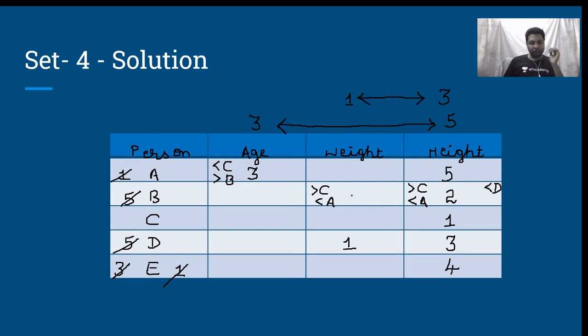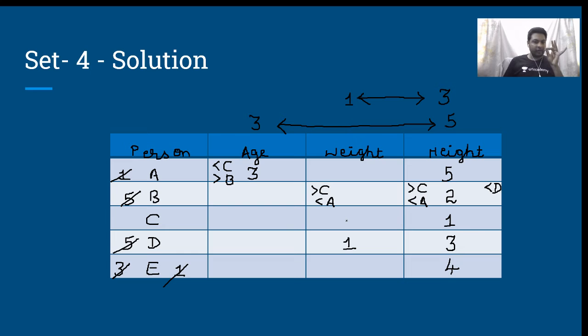That is already known. It has to be greater than C, therefore I cannot write 1 also. 1 cannot come, 5 cannot come. What happens if I write 2? If I write 2 over here, then for C I will have to write 1, which is not possible. So 2 also cannot come.